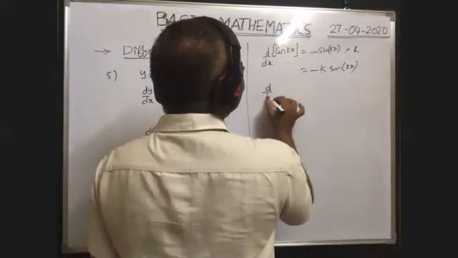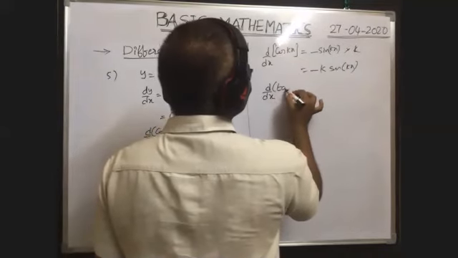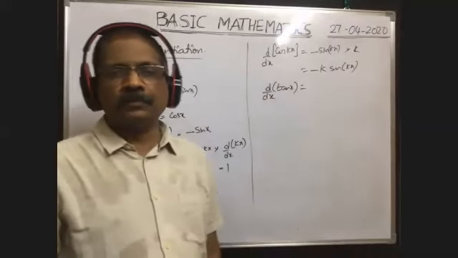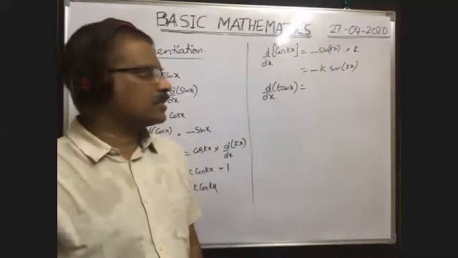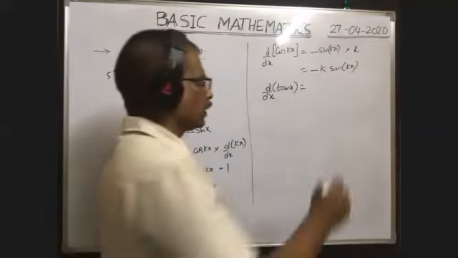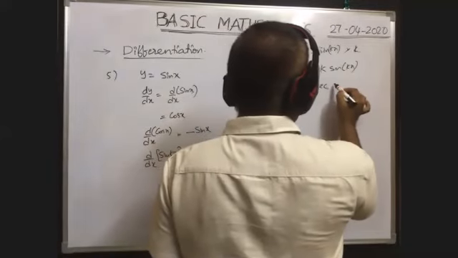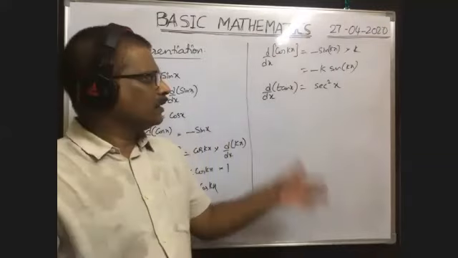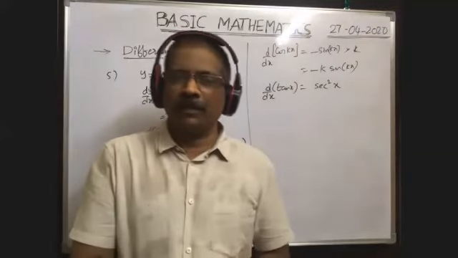Similarly, d by dx of tan x is equal to secant square x. D by dx of tan x is equal to secant square x. In this way, we have a number of formulas.